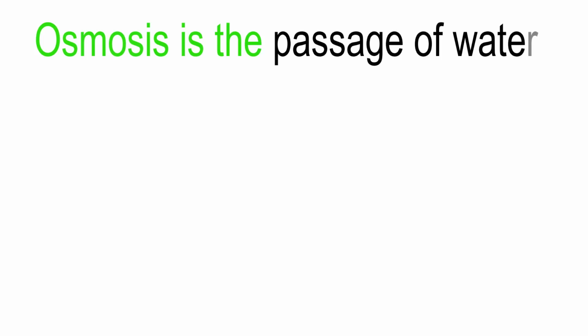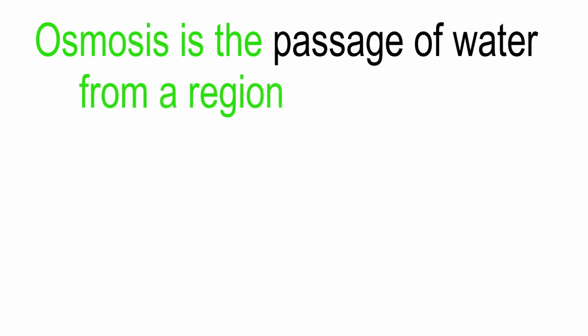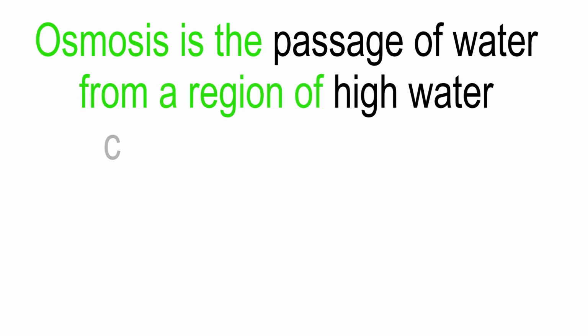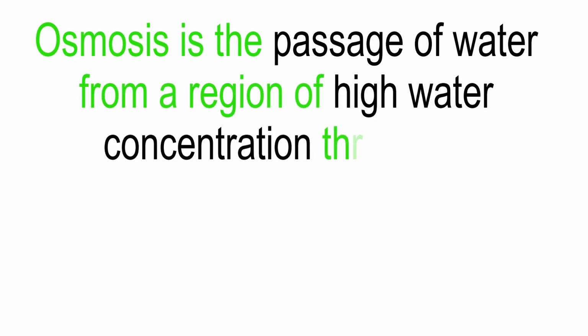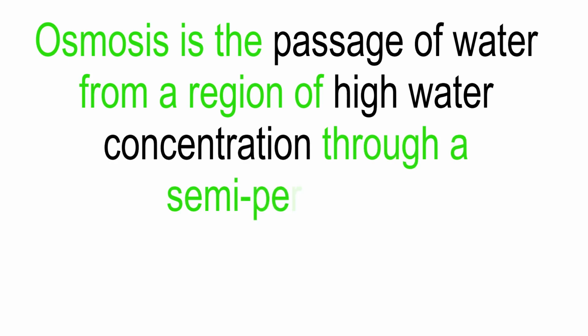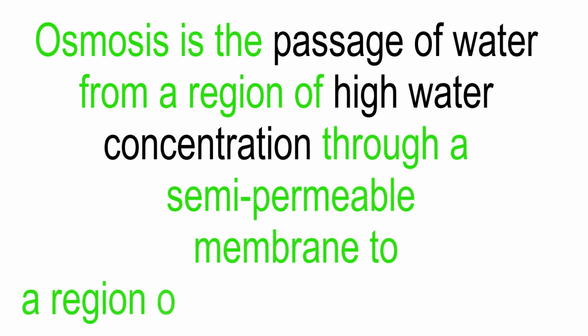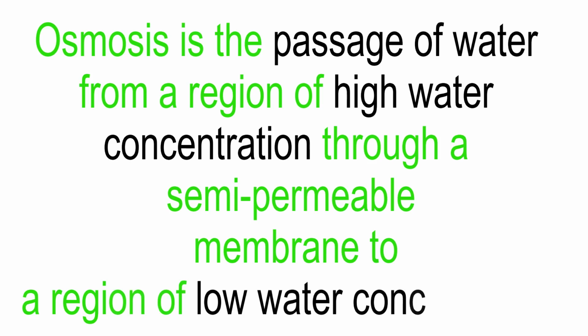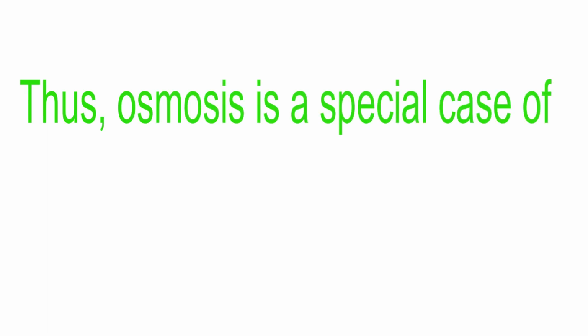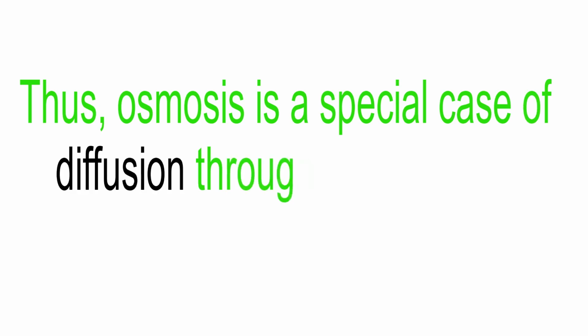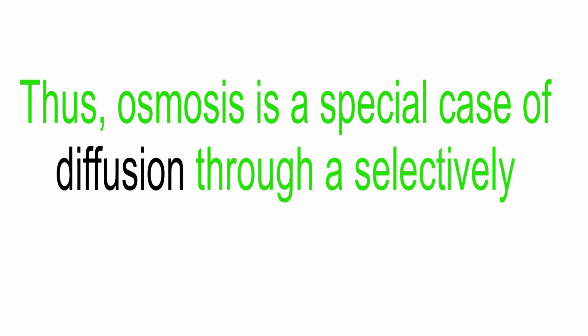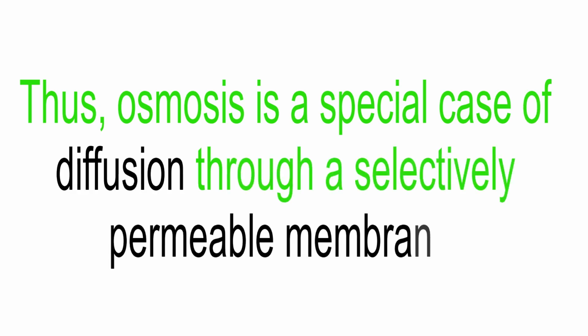Osmosis is the passage of water from a region of high water concentration through a semi-permeable membrane to a region of low water concentration. Thus, osmosis is a special case of diffusion through a selectively permeable membrane.